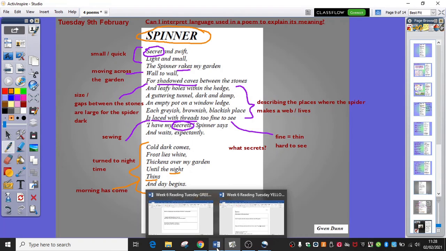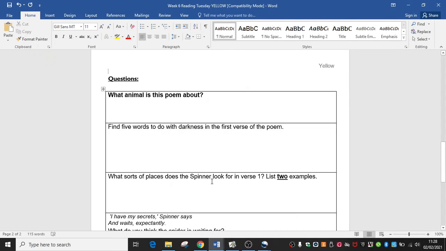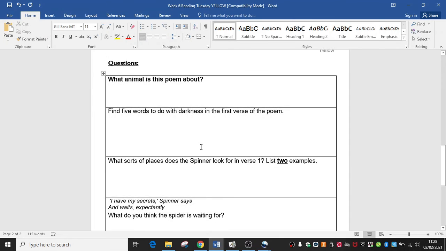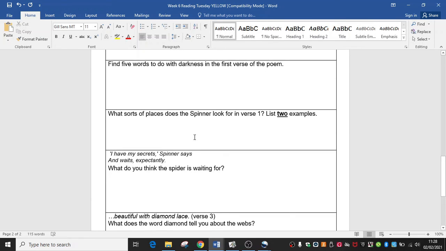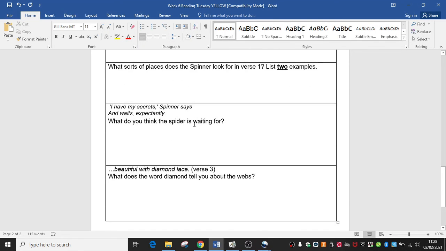So, yellow group, you have some questions here to have a look at. So the first one is, what animal is this poem about? Well, if you've been listening carefully to the video, you'll know, because I have said that quite a few times. Can you find 5 words to do with darkness in the first verse? So just make sure you look at the first verse to find those examples. What sort of places does the spinner look for in verse 1? So can you find 2 examples?